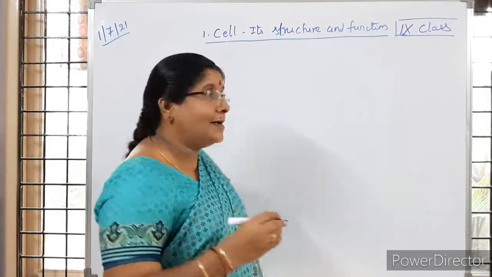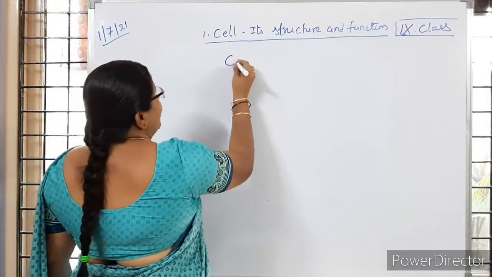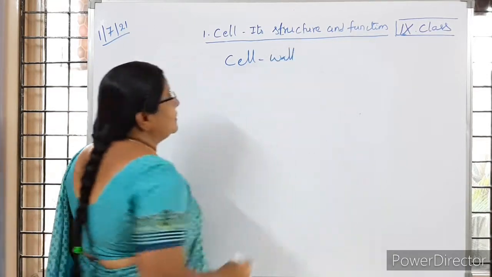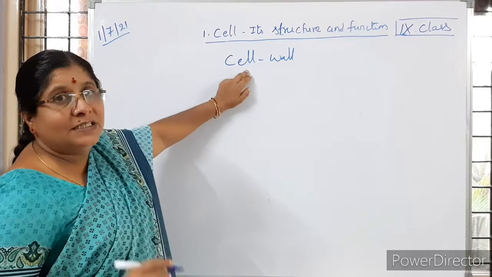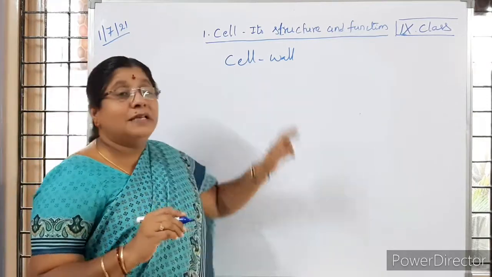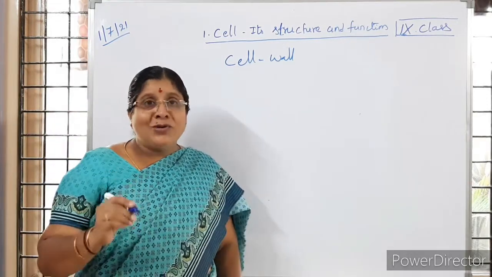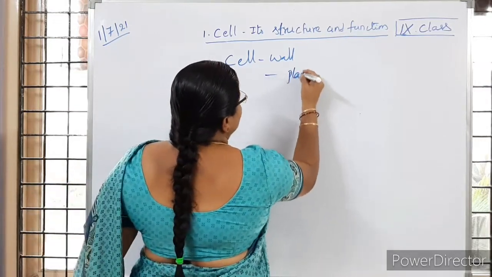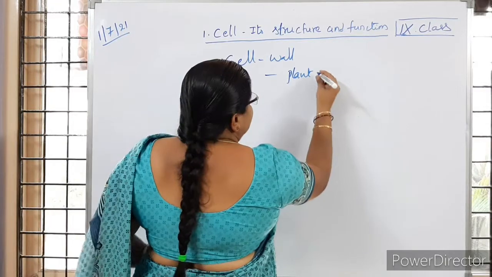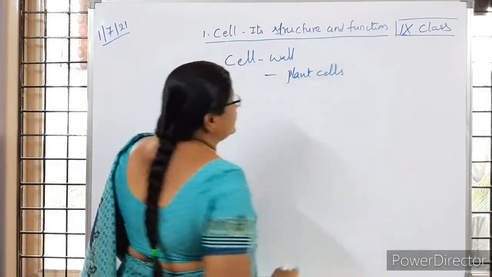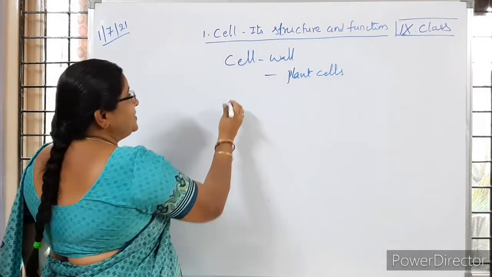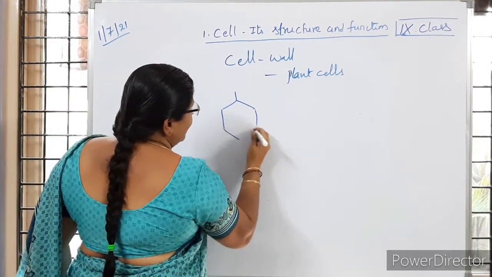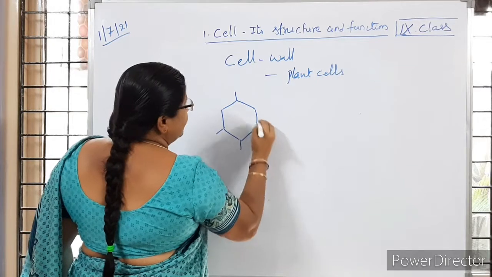Now let us learn another important part, the cell wall. Where is it present, children? In which cells is it present? The cell wall is the outermost layer, which is present exclusively in plant cells. In plant cells, we observe an extra layer above the cell membrane.